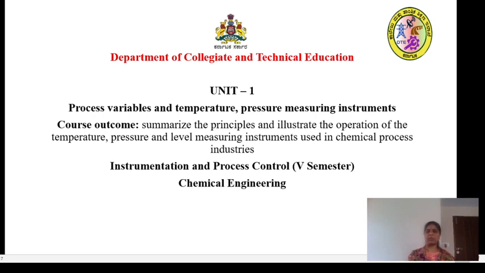Both work on the intensity of radiations emitted by the hot object. The intensity of radiations emitted by the hot object is then correlated for temperature measurement. That is the basic working principle of these pyrometers.